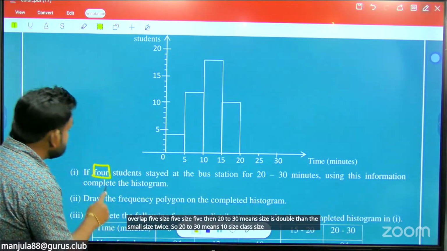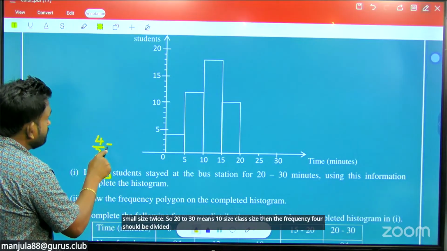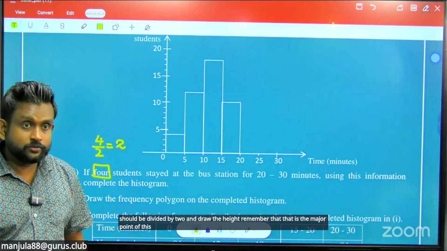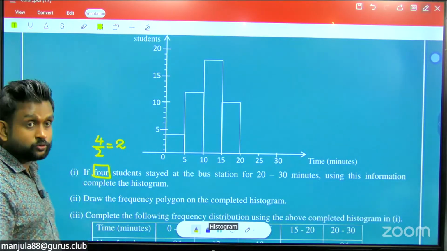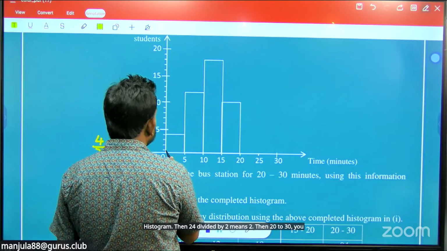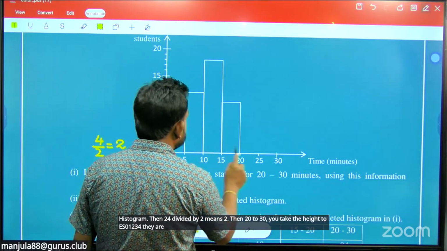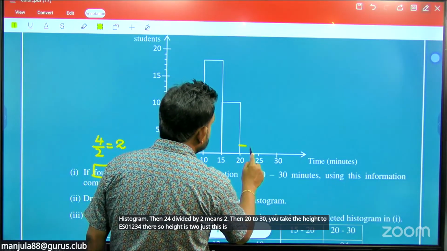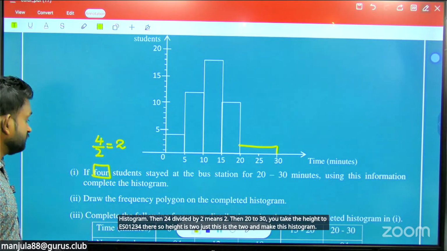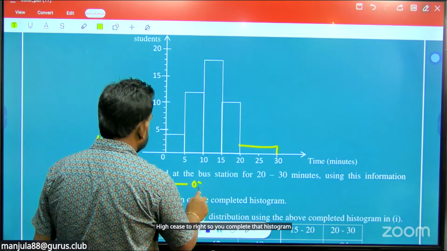Then the frequency 4 should be divided by 2 to draw the height. Remember that that is the main point of this histogram. Then 4 divided by 2 means 2. Then for 20 to 30, you take the height 2. Here 0, 1, 2, 3, 4. So the height is 2. Just make this histogram with height 2, right? So you complete that histogram. For that part you have 2 marks.